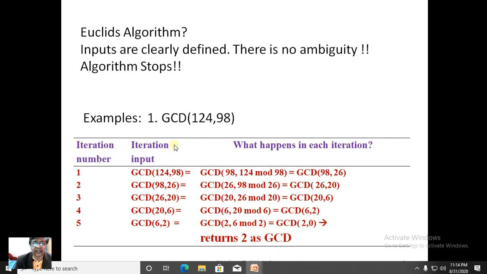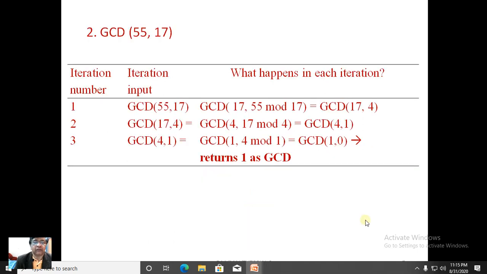Though the numbers, 124 and 98, are quite big, it required only 5 steps. So the algorithm never continues infinitely. At some point of time, the second number has to become 0, and then we will return P as the answer.